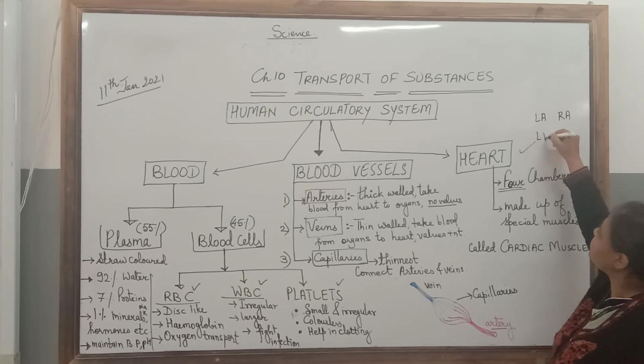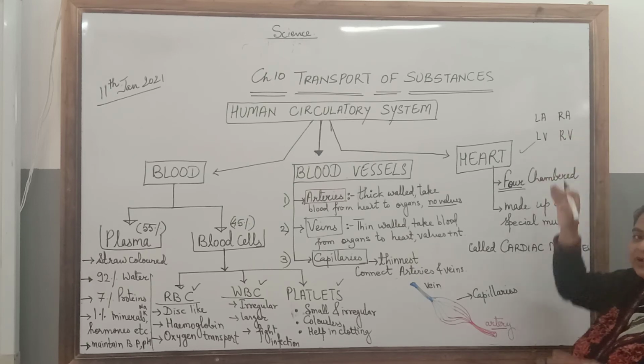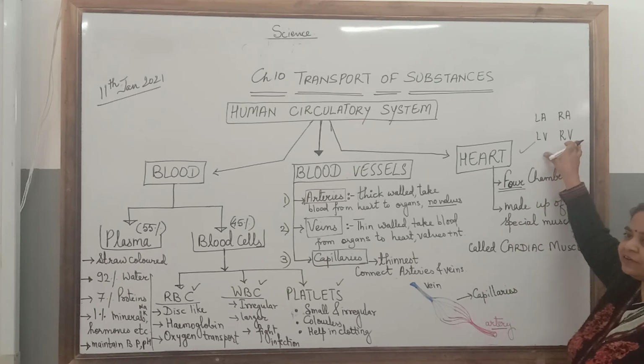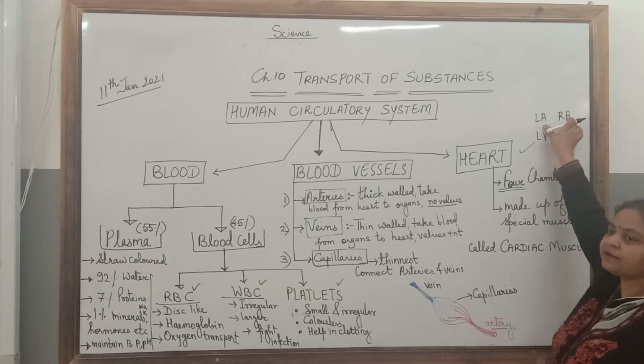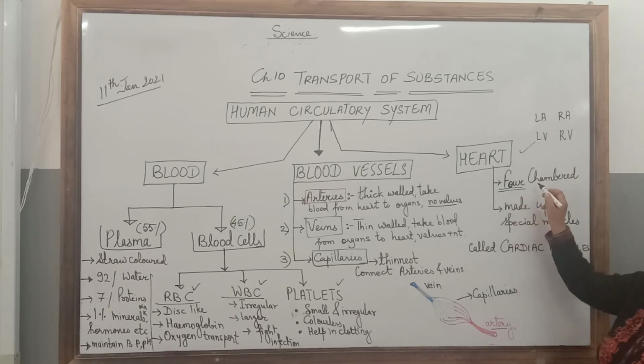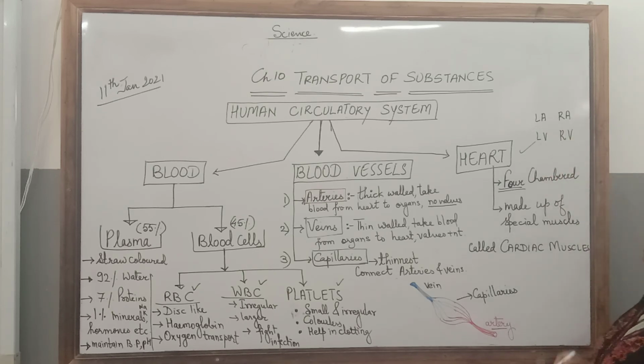Then left ventricle and right ventricle. The ventricles are the lower parts, larger ones and they have thick walls. Whereas auricles are smaller, having thin walls and they are on the upper side of the heart. So the heart is four-chambered, having left auricle, right auricle, left ventricle and right ventricle.